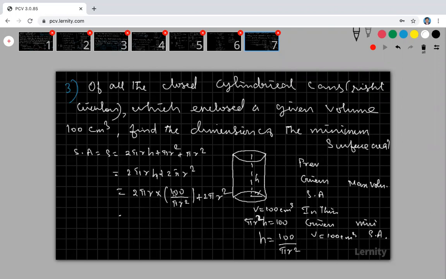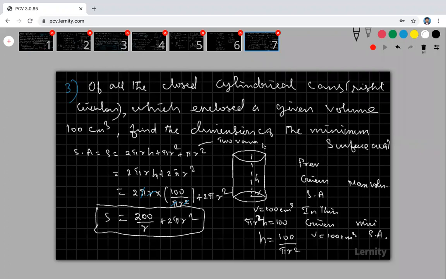Now cancel it. What are the possible terms to cancel? Pi cancels, one r cancels, right? Simplify that. So you multiply these two, therefore 200 divided by r. The first term is 200 divided by r. Here 2 pi r square. Now look at that, everything is in r. Only one variable. Dear students, here we had two variables, and I have converted into one variable. That means I am substituting h in terms of r, so everything becomes in r.